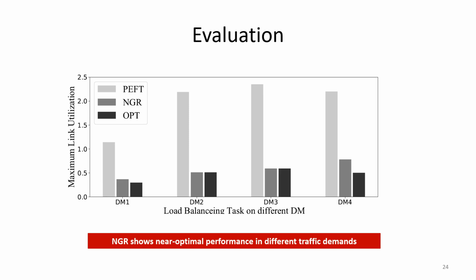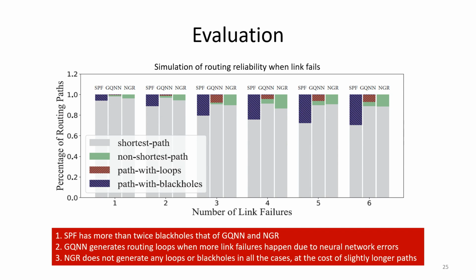In the load balancing task, we show that NGR achieves near optimal performance under different traffic demand matrices. In the shortest path routing task, we simulate the routing reliability of different solutions when links fail.